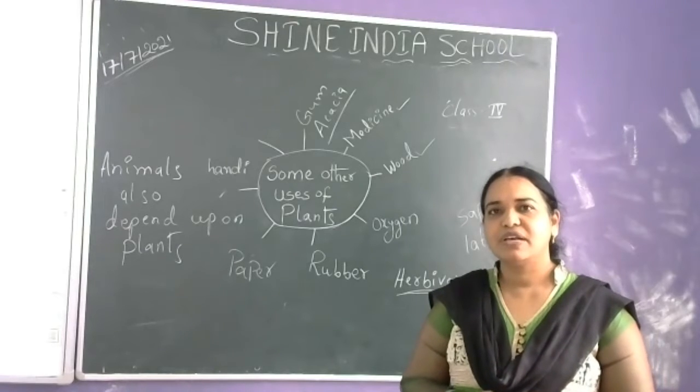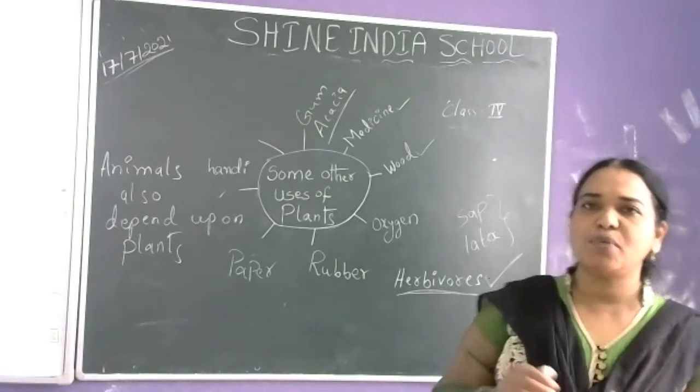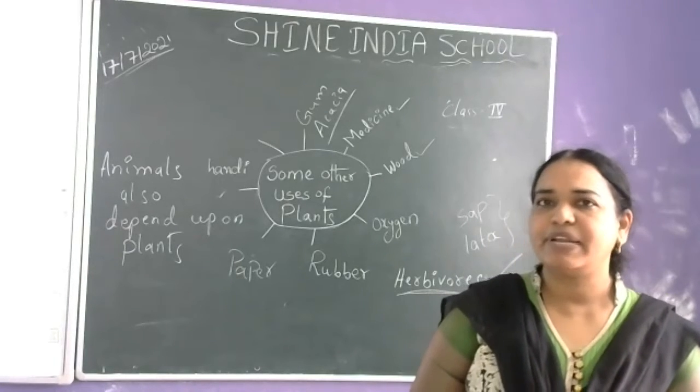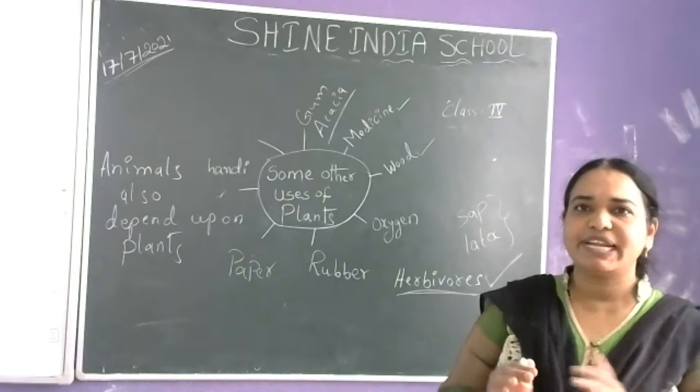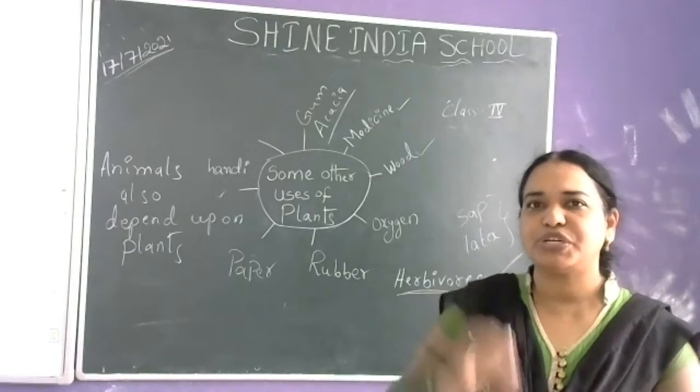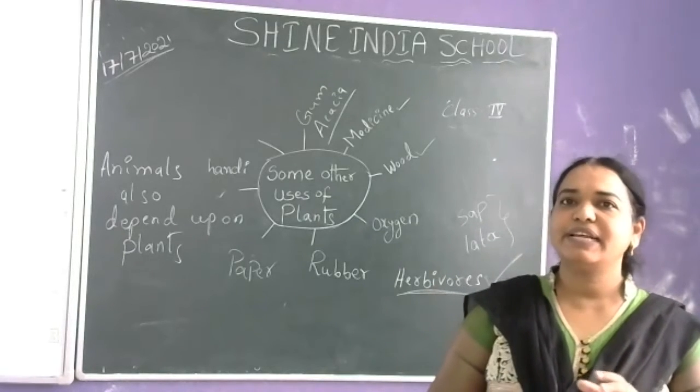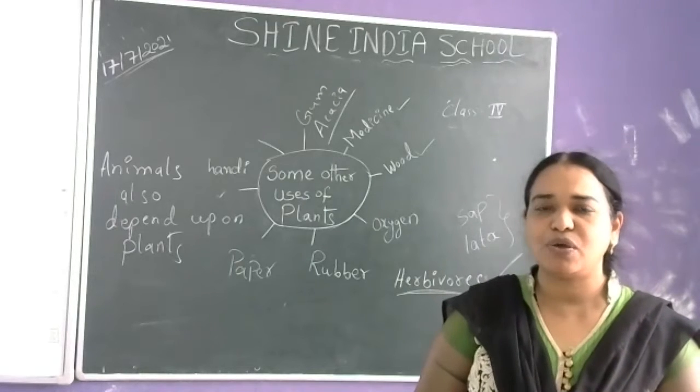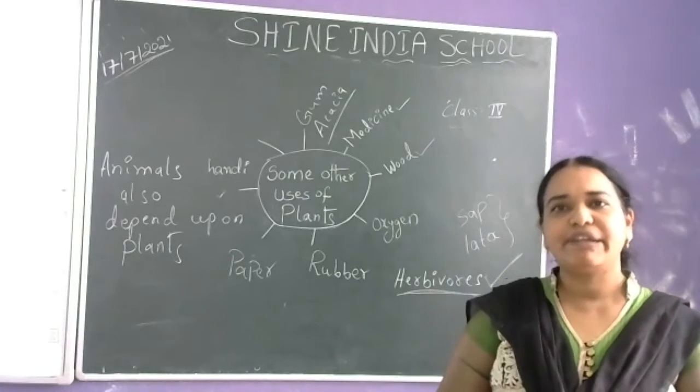And owls live in the hollow parts of the tree trunks. Some of the trunks have hollow parts. Like that, the owls live in the hollow region of the tree trunks.